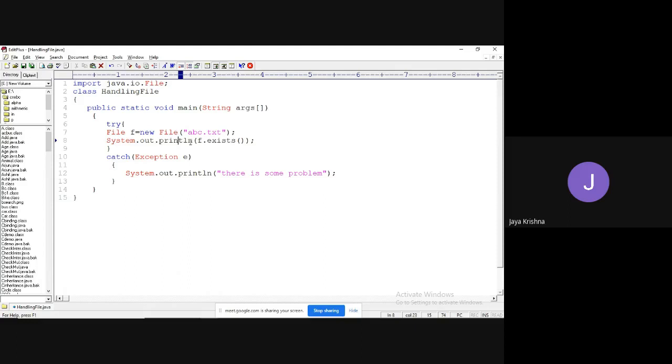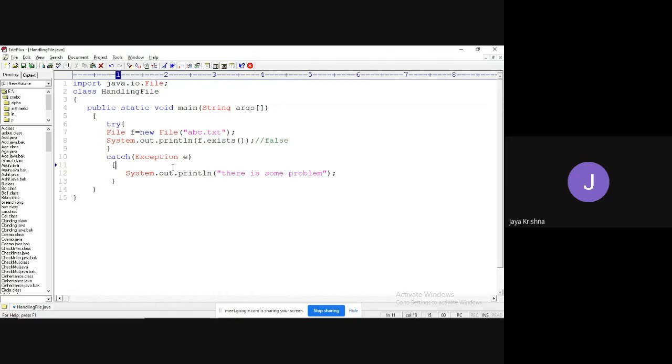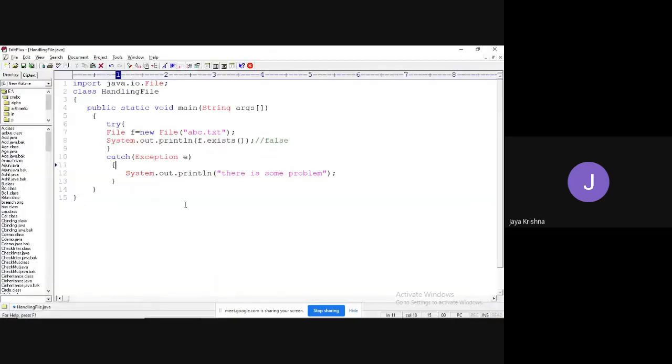So see, generally what happened here? Here it will return what value? It will return false only, because the abc.txt file is not there. That is the reason it says false. False means it is not available. Successfully compiled. Java handling file. What is the output you got? You got false because that file is not available physically in the corresponding CSCBC location.